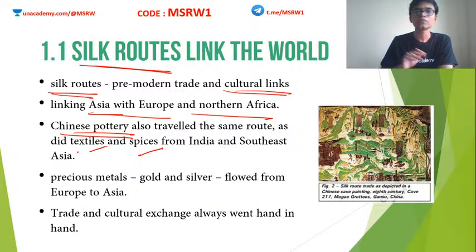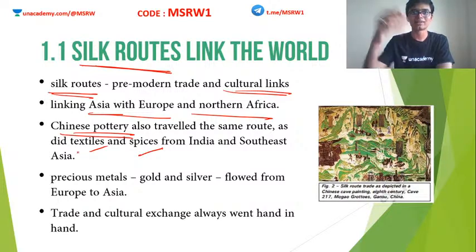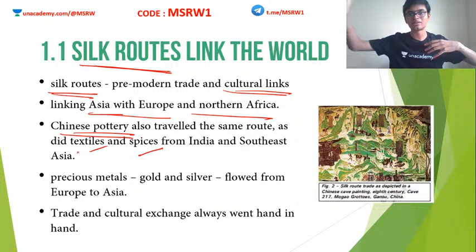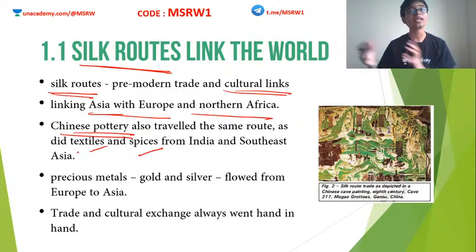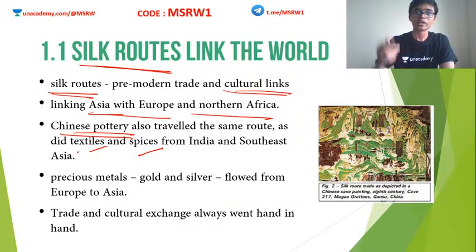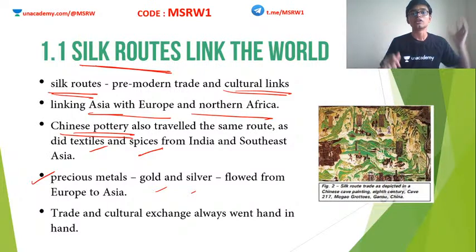So as I have told you, exports have been happening from Asia to Western nations, not the other way around. Right now, we import things from US, European countries, etc. But at that time, it was the other way around because the resources were available in the Asian countries. Clear? So, in exchange for these resources, the Asian countries used to get lots and lots of precious metals, especially gold and silver. Okay, so precious metals like gold and silver flowed from Europe to Asia at that time.